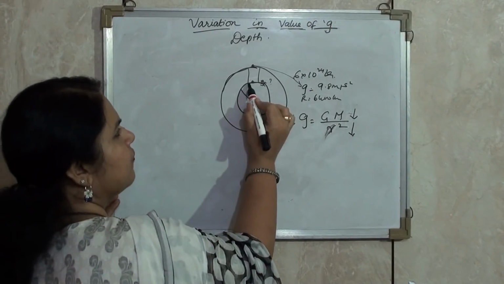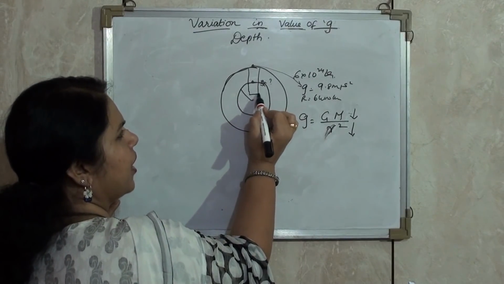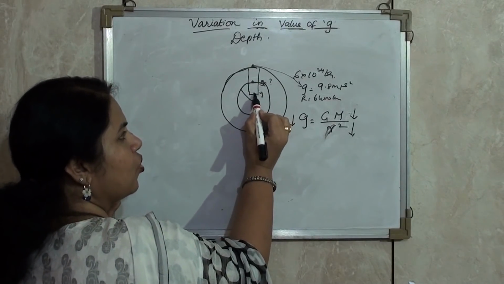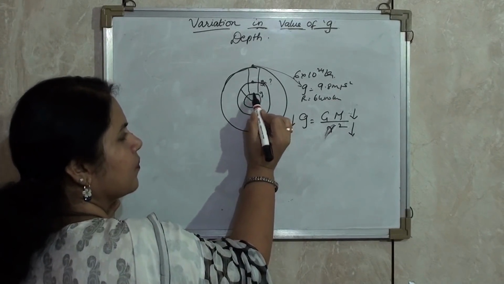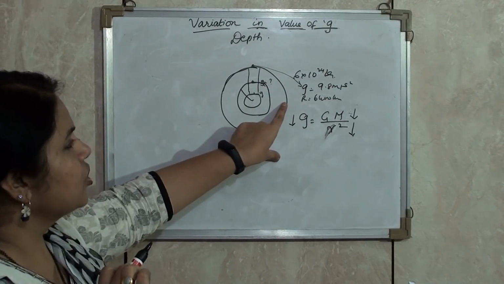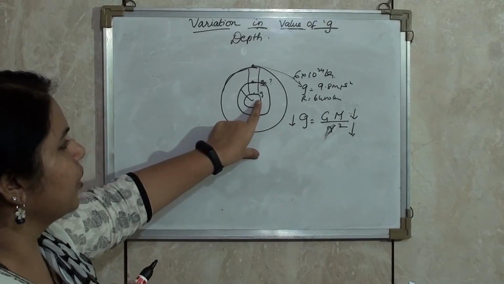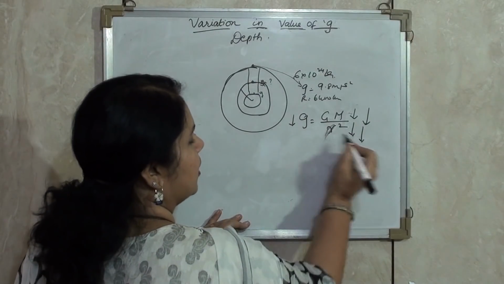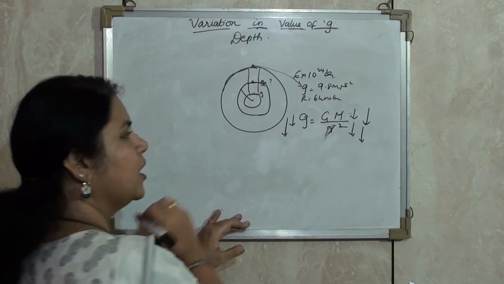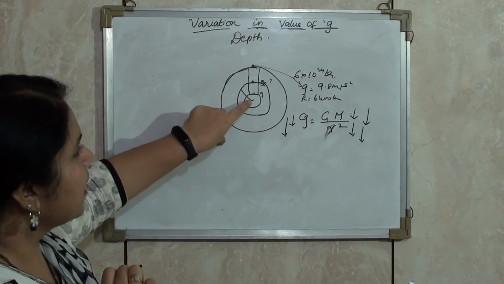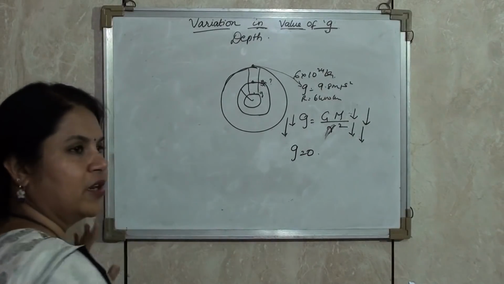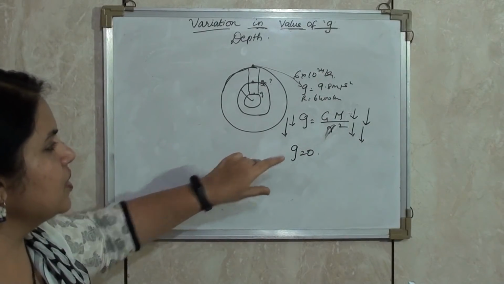Now you imagine that further I have dug a hole over here and I have reached a point over here. Now I want to know what is the value of G over this part of the earth. You can see the mass has considerably decreased from this point to this point. The more the mass decreased, the more the radius decreased, the more G is also decreasing. So the point comes at the center that the value of g is 0, and there is no acceleration at the center.